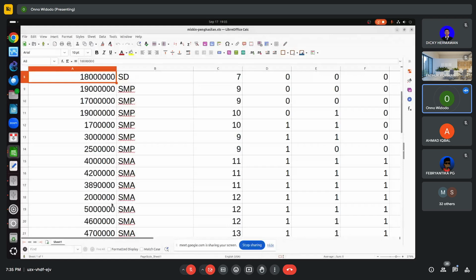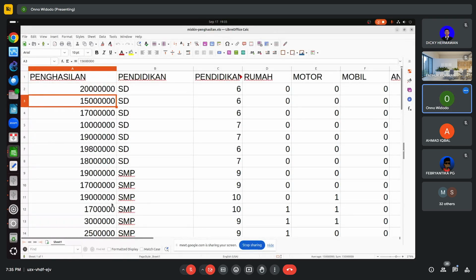This is unfair actually, but just to show an example. I add one zero at the end of every single income. So this is only six, and the other one is seven zeros. Now, where is the file?